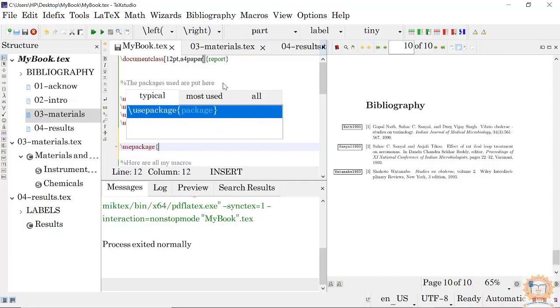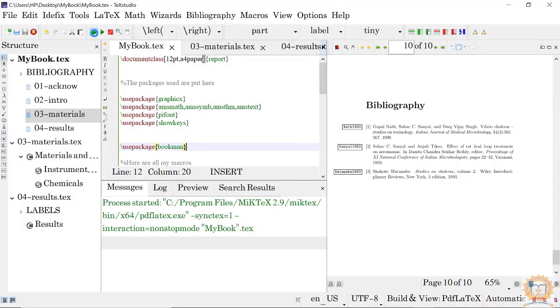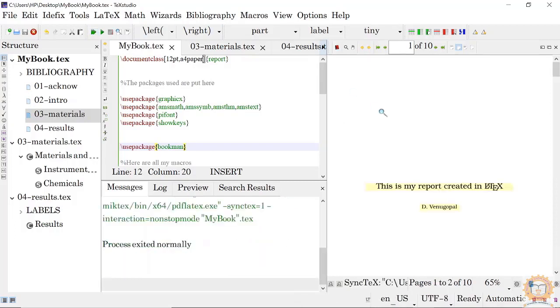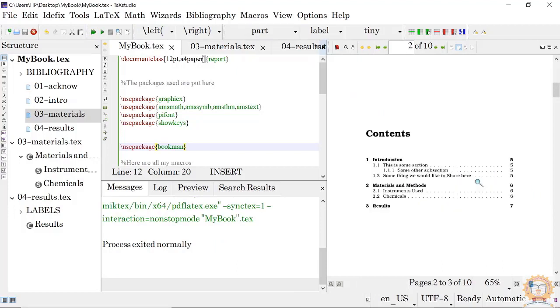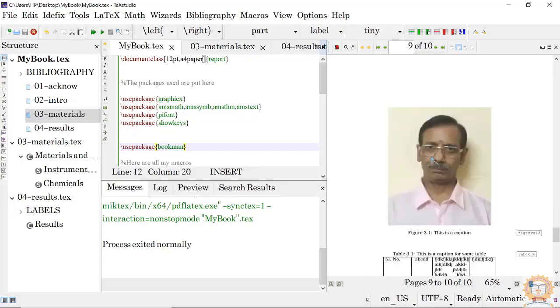If I put simply bookman, what happens? The entire thesis will change into the bookman font. See, everything is changed to bookman font. Or you can use times. If you use times, all three are changed.